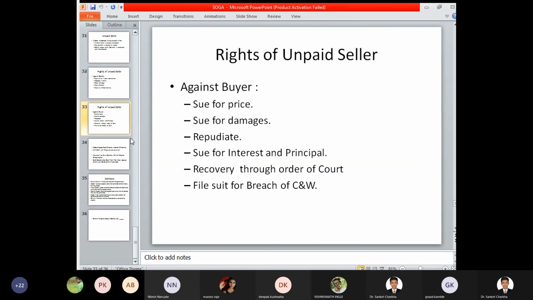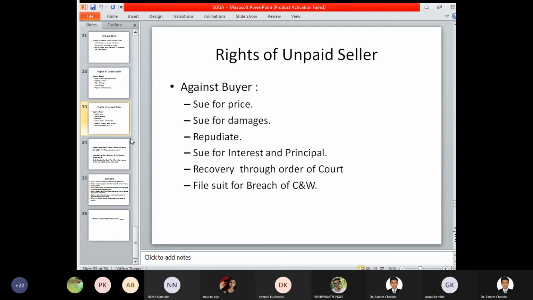Sue for damages. If any damages have been incurred, if any loss has been incurred, then the seller can sue that particular buyer specifically for recovery of those damages. Repudiation. If the seller feels that the contract has to be repudiated, the contract has to be cancelled, then the seller can repudiate or cancel that particular contract also. Sue for the interest and principal.